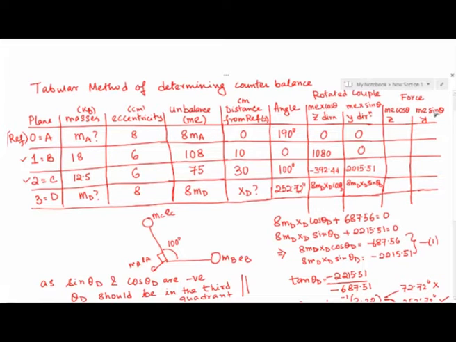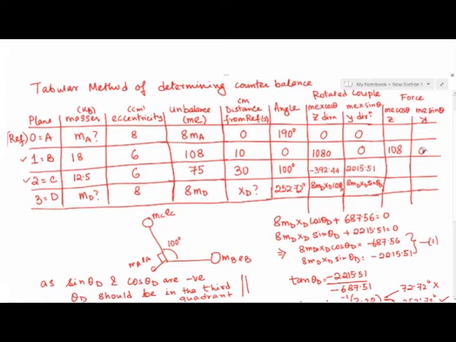So then if you take the values, let us first start with the x1, the x is easy because sin theta is 0, so sin theta will not bother us. So sin theta will give us a 0 here, and then we will get 108 as the value of the force. That should be easy. Unbalanced force is me, so me times cos theta, theta is 0, that is 108.